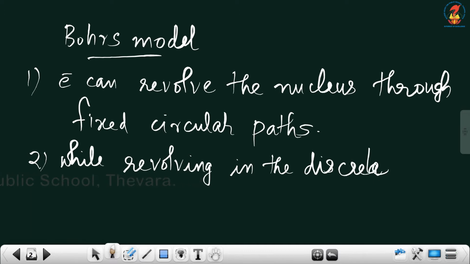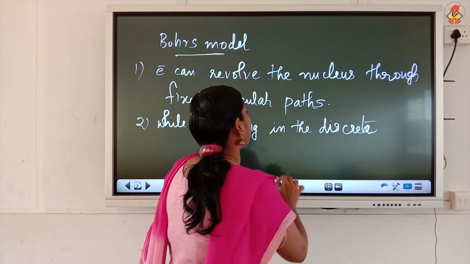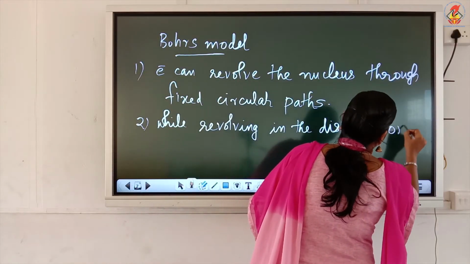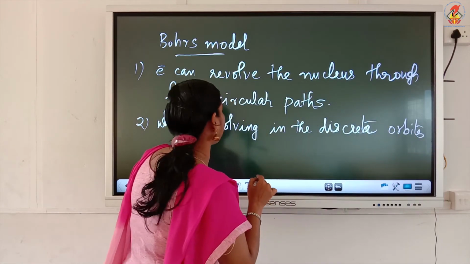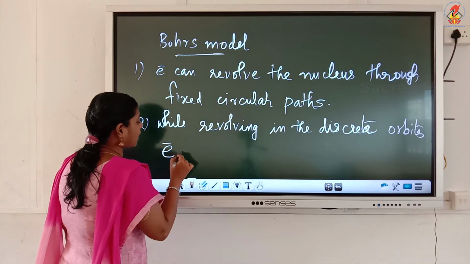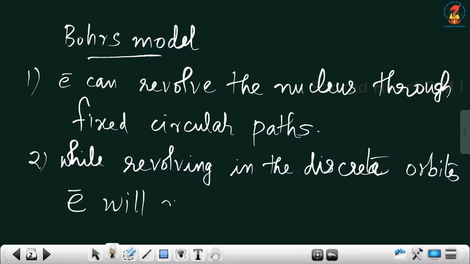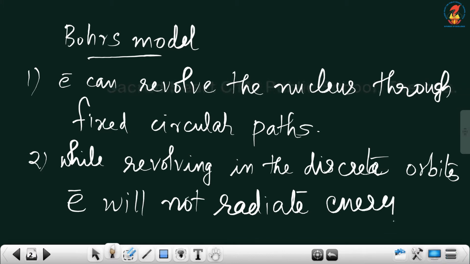That is why we are using the term discrete. If electrons are revolving through these discrete orbits, they will not radiate any energy.